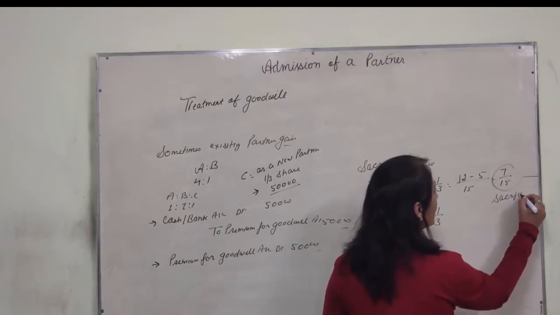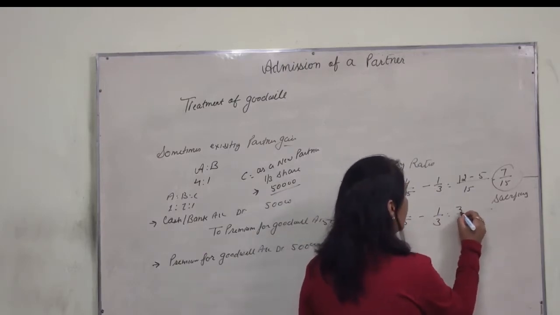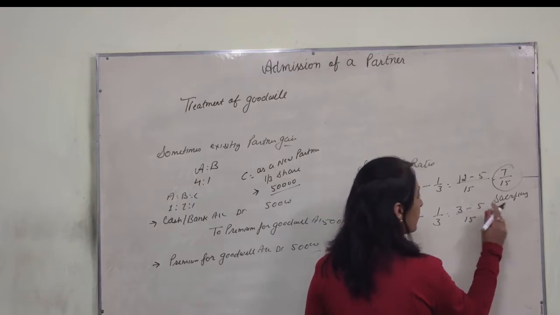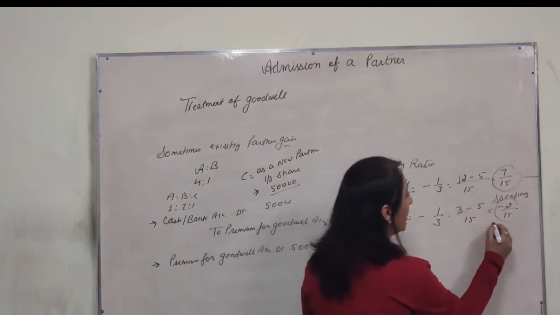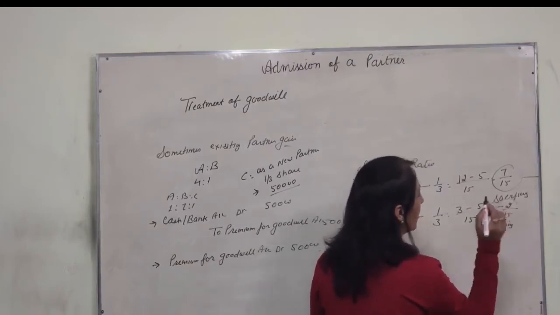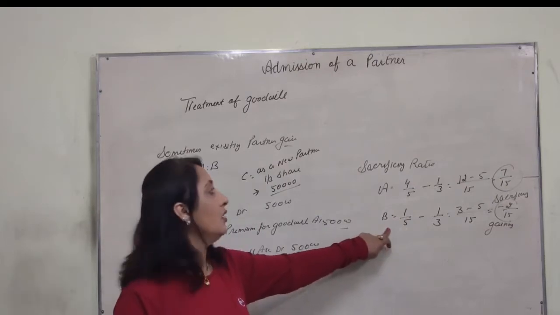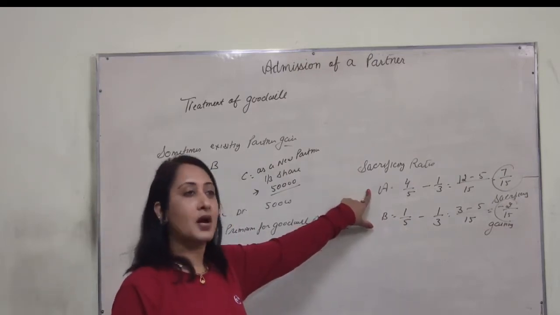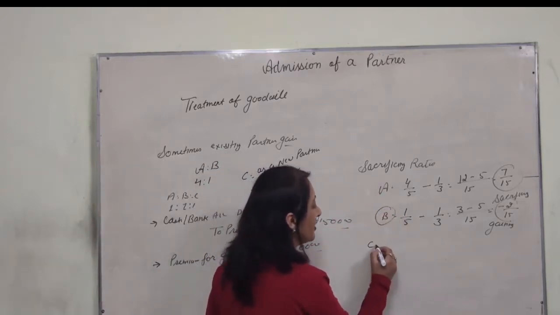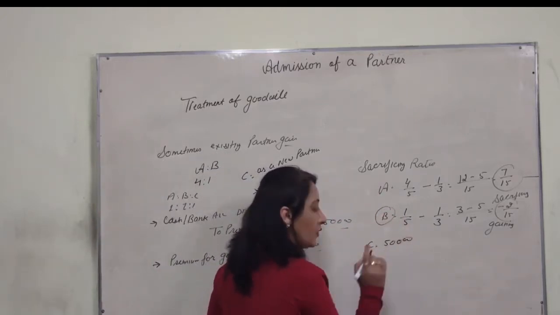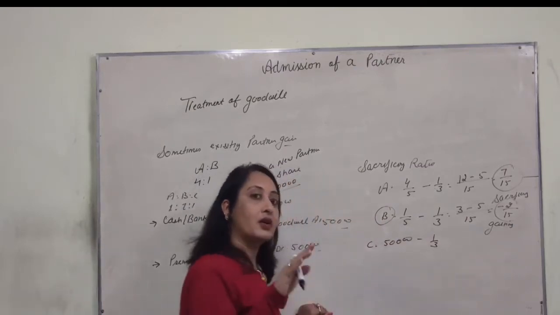A is sacrificing. Now B, 3 minus 5 is minus 2/15. It means B is gaining. Now B is gaining, so he has also to pay his share to the sacrificing partner, that is A. How will you calculate B's share of goodwill? C brings 50,000 for his share of goodwill for 1/3 share. Now you will gross up.